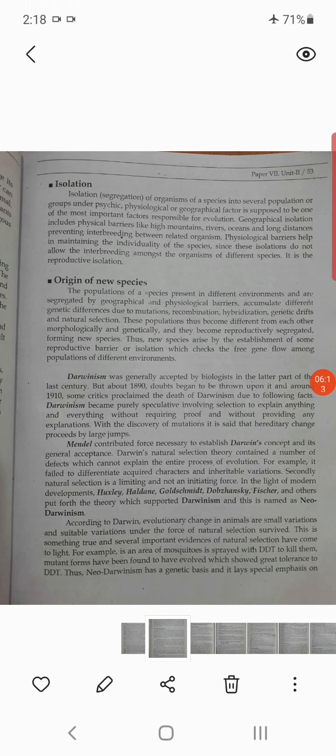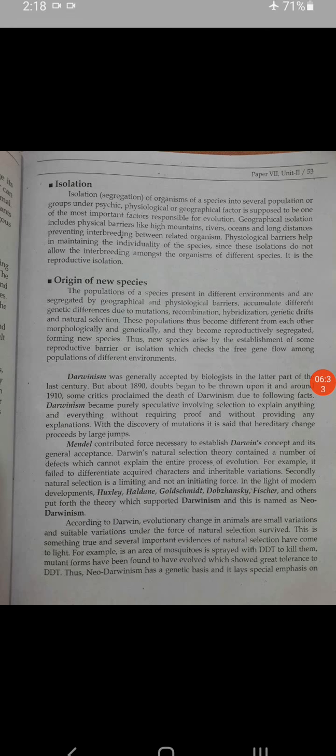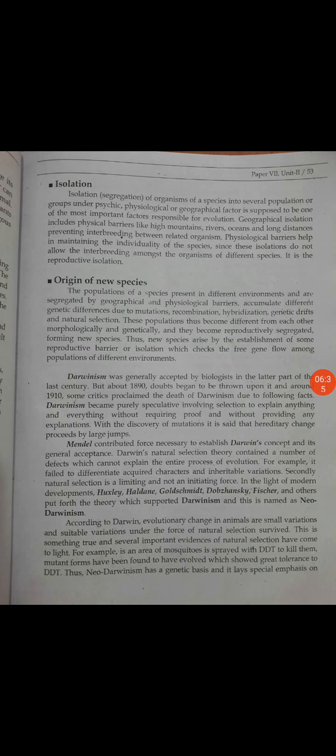So populations of a species present in different environments, segregated by geographical and physiological barriers, accumulate different genetic differences due to mutation, recombination, hybridization, genetic drift, and natural selection. In this way, the populations become different from each other morphologically and genetically, and they become reproductively segregated, forming a new species.